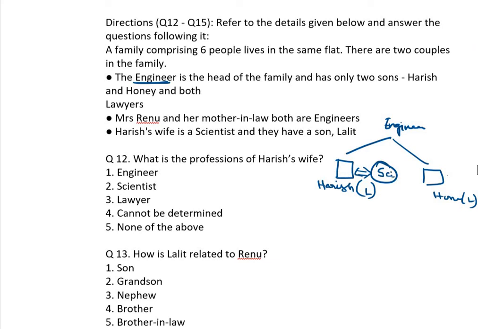So Renu is not the wife of Harish. Renu is the wife of Honey. Both are lawyers. The mother-in-law is given, therefore it is a female. So these two are clear now.